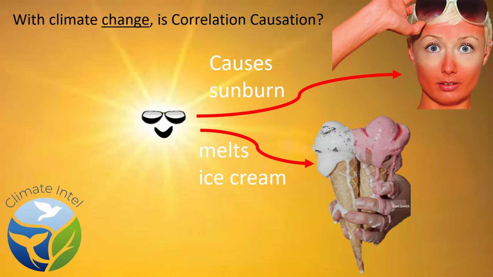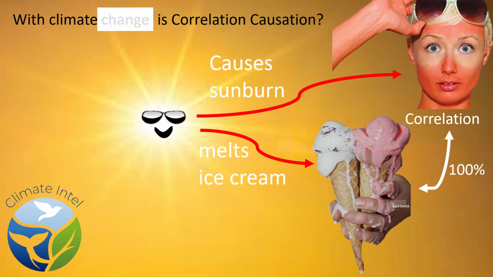I get it. Just like the much higher 100% correlation between sunburns and ice cream doesn't mean cause. Granted, the sun does both. So how is cause proved? First, you have to test the actual theory. The theory is called UN climate change, with emphasis on the keyword change. That means we have to test changes.